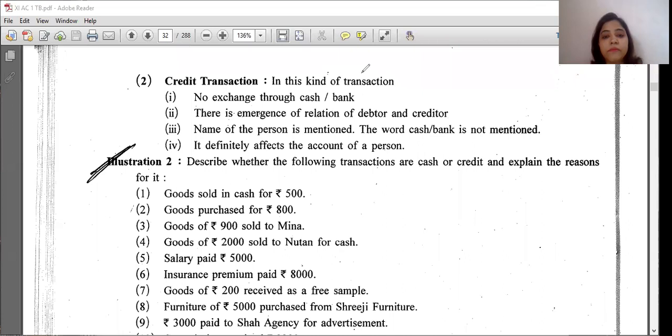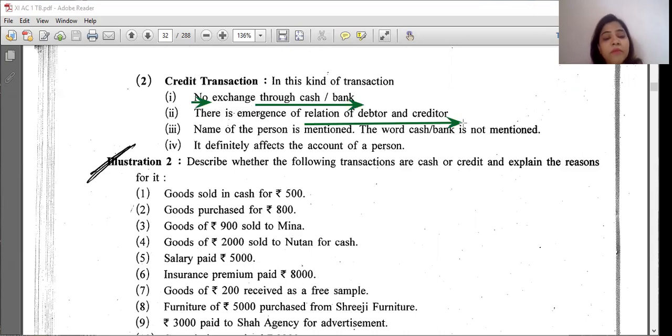So no words like cash or bank will be there in your transaction. There is emergence of the relation of debtor and creditor. How is it? I had said purchased goods of rupees 10,000 from A. So I had purchased, right? He has given me goods, so he becomes my creditor because he will get paid. I will pay him in future, maybe in 1 month, in 10 days, in 3 months. But I will pay him in future.